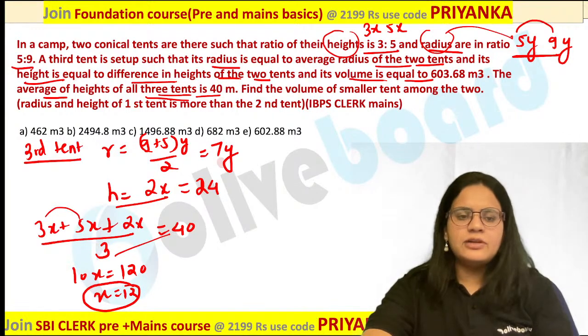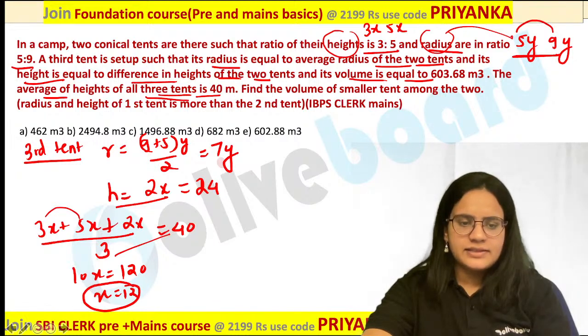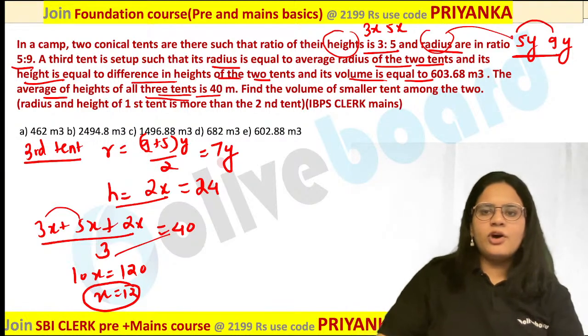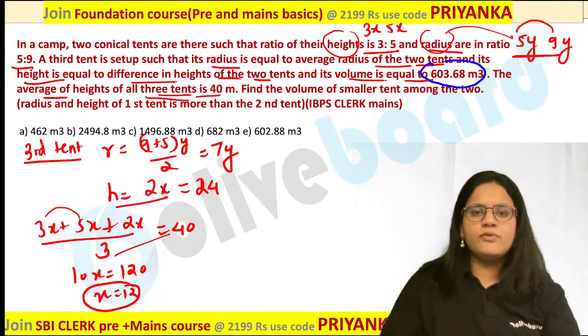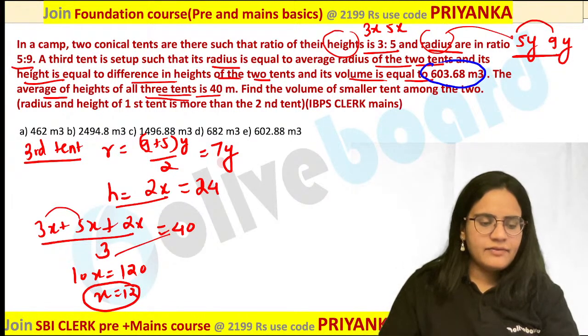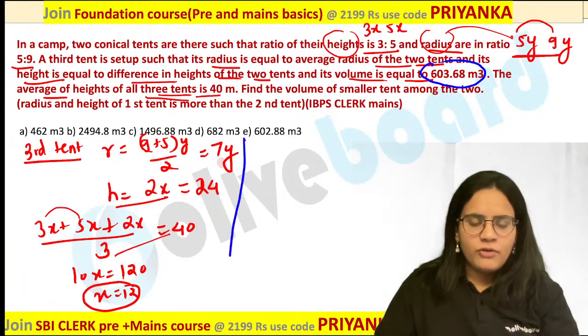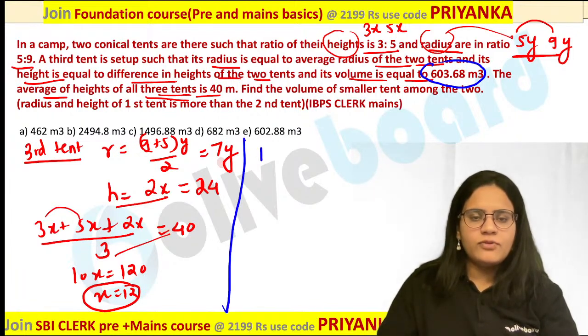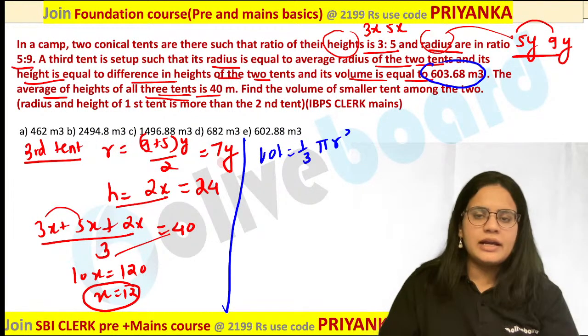Once both of the values are known, can we calculate y now? Okay, I have the x value over here. Can we calculate the y value in this case? So how will you calculate the y? For that they have provided you the volume of your third tent over here. Are you getting it? So how will you talk about the volume now? Volume is calculated as 1 by 3 pi r square h.